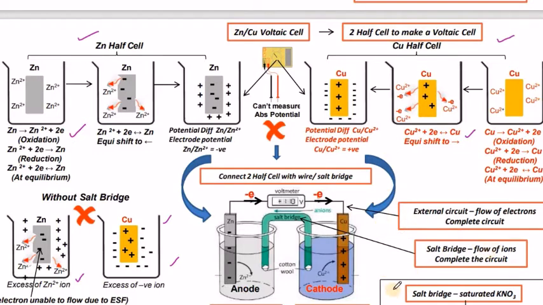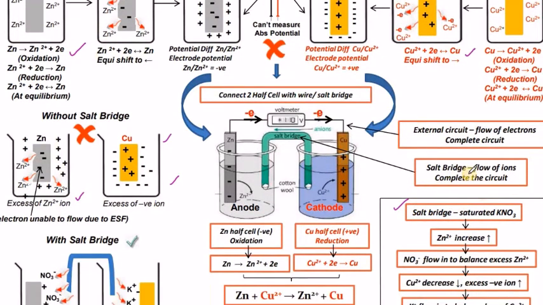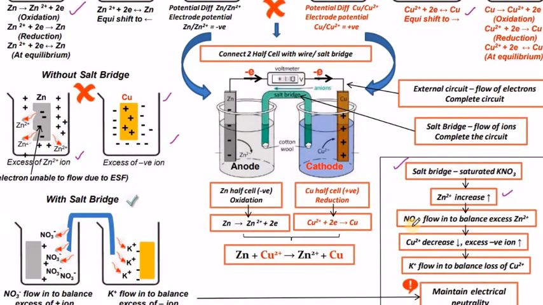So in the salt bridge we kept potassium nitrate, which is an important material. It maintains the charges as the zinc ions increase, and nitrate ions flow in to balance the excess of Zn2+. That means any kind of ion which is in excess, with the charges developed, should be balanced by the salt bridge. Copper ions are decreasing, so excess negative charge is developed in the copper vessel. That's why, to maintain the charges, K+ ions flow in to balance the loss of Cu2+ ions.